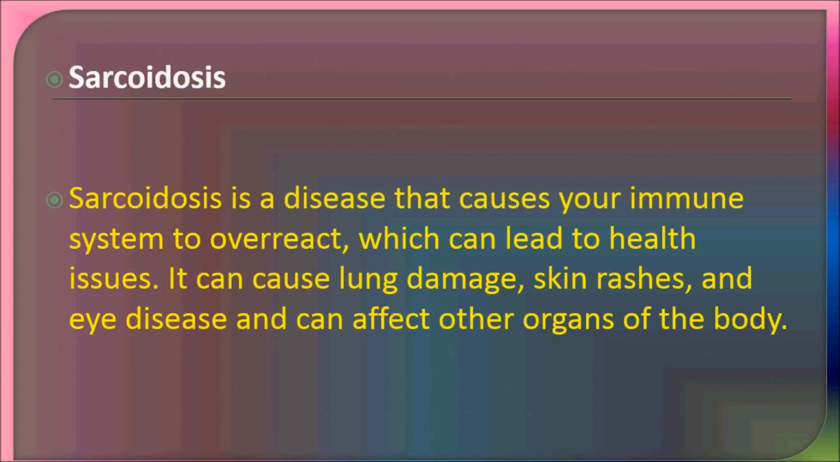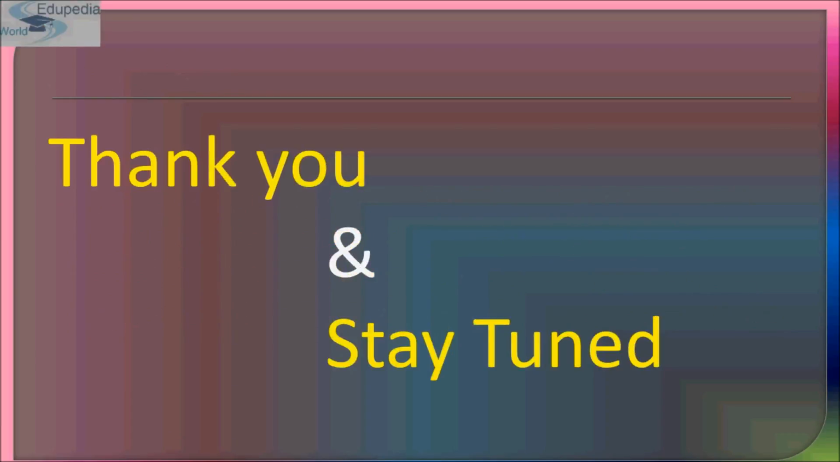Now comes sarcoidosis, a disease that causes your immune system to overreact, which can lead to health issues. It can cause lung damage, skin rashes, and eye diseases, and can also affect other organs of the body. So this was all about the disorders of the respiratory system.